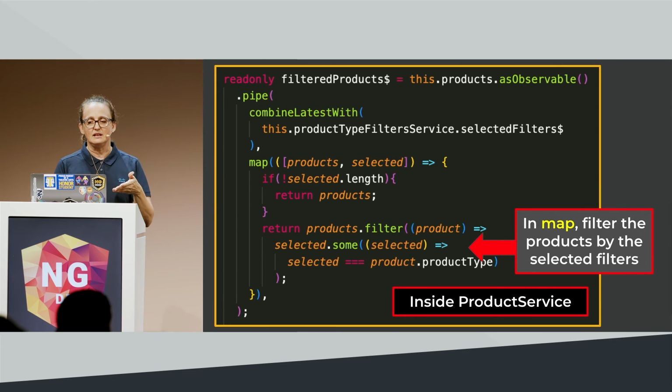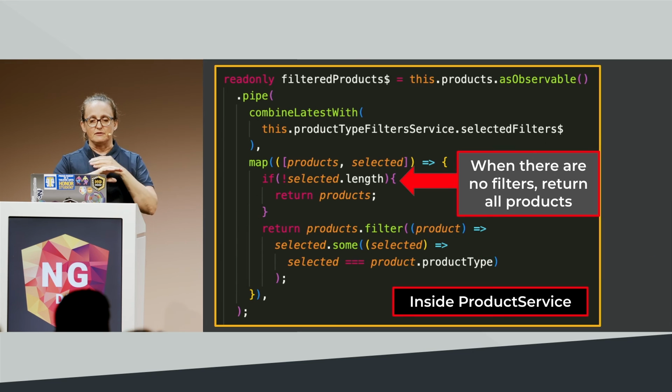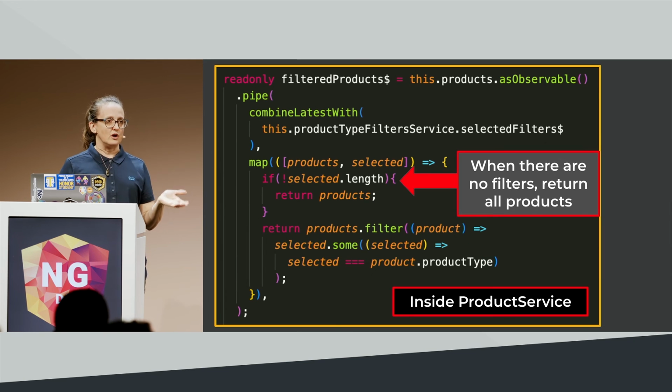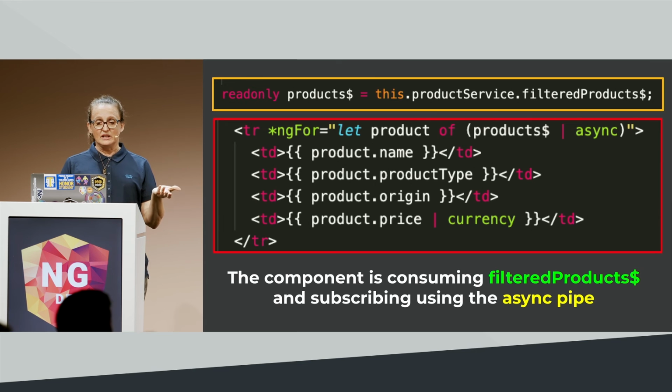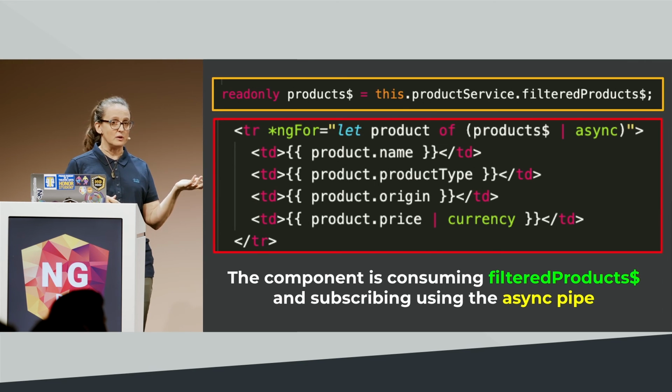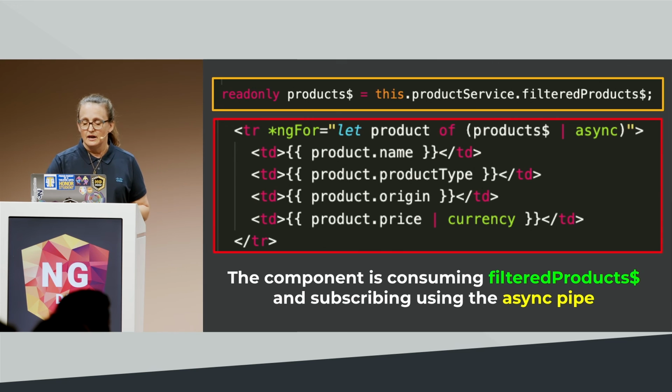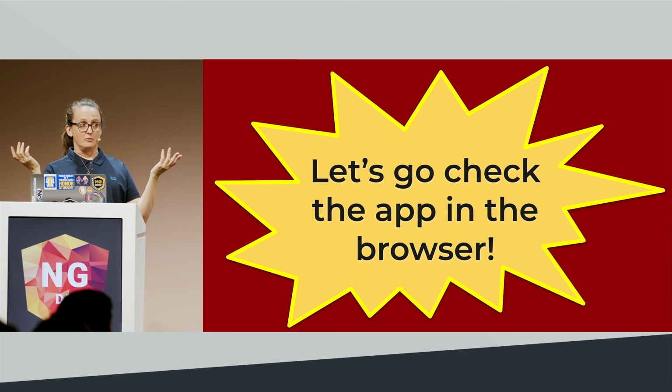If the product type of the product is included in the selected list, it will get passed through and returned to the component. And then if there is nothing selected, it will return all the products because it would be unfiltered. And then in our component, again, we're going to use the async pipe. We're going to declare a component property, which is an observable. And then we've got this thing running.